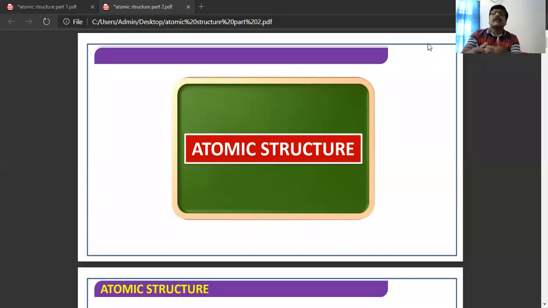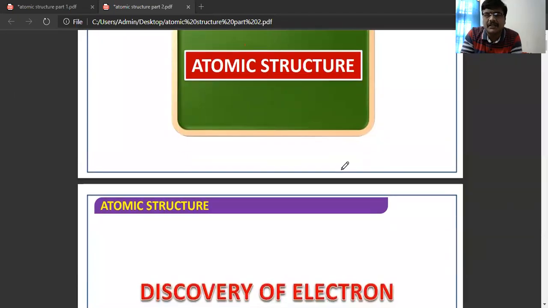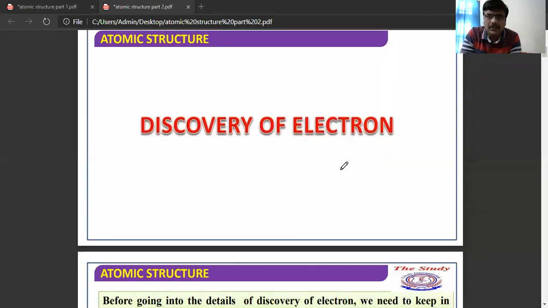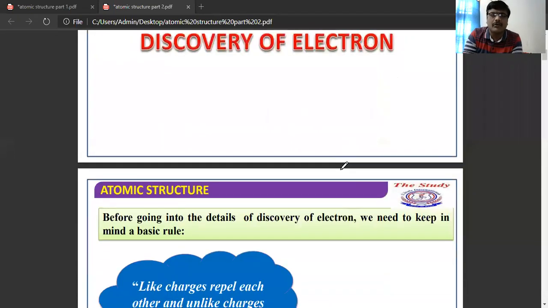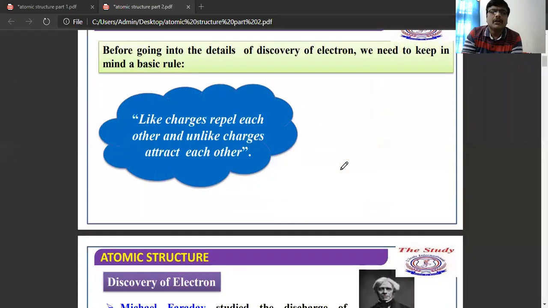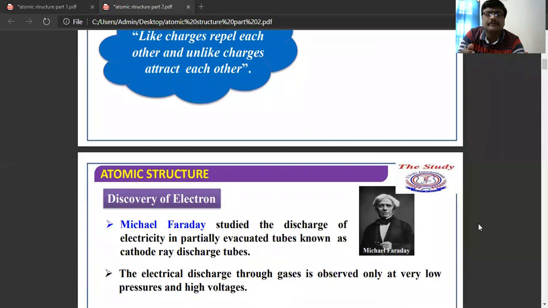Dear students, in this class we'll discuss the discovery of the fundamental particles, that is electron, proton and neutron. First we'll discuss the discovery of the electron. So how was the electron discovered? Before going to the discovery of the electron, we'll see the common statement that like charges repel and unlike charges attract each other.